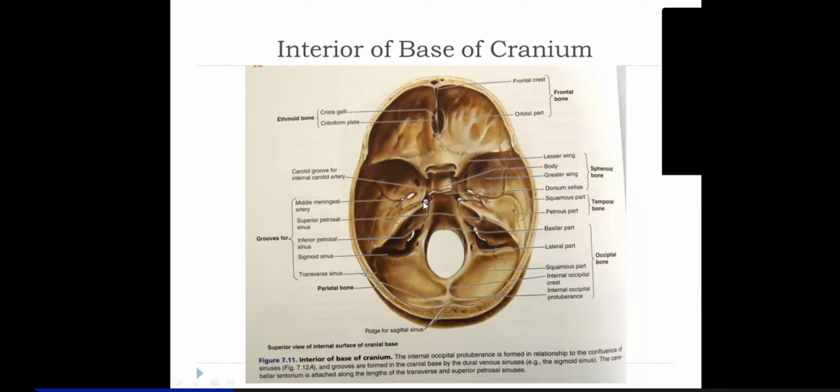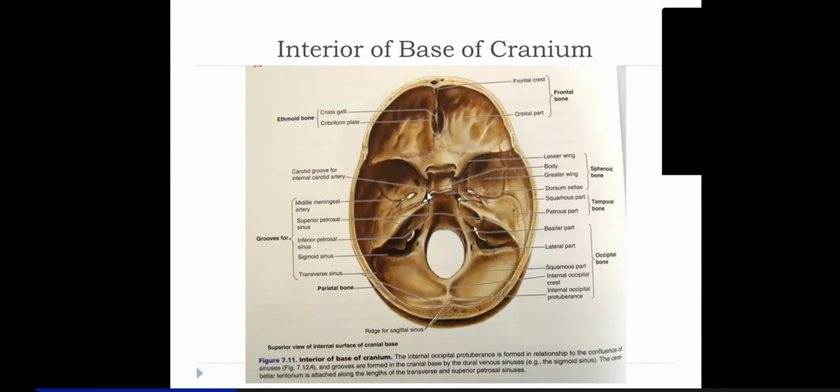So the two nerves, deep petrosal and greater petrosal nerve, when they join, that's called the nerve of pterygoid canal. And that nerve of pterygoid canal is also called Vidian nerve.